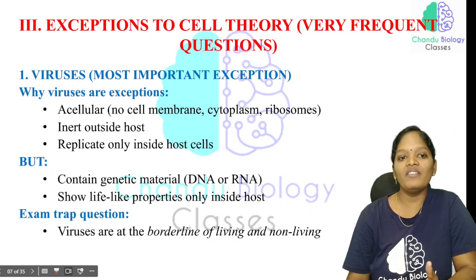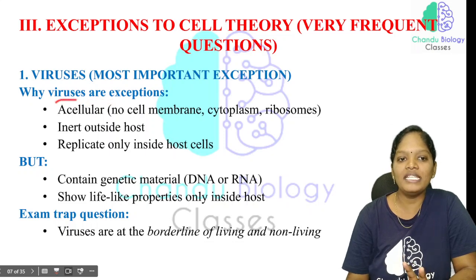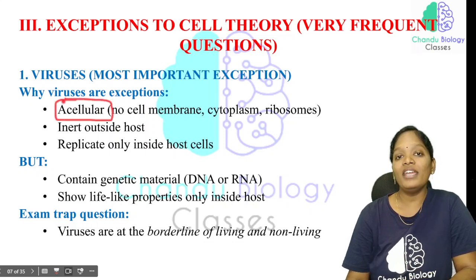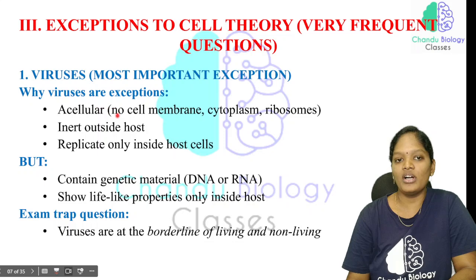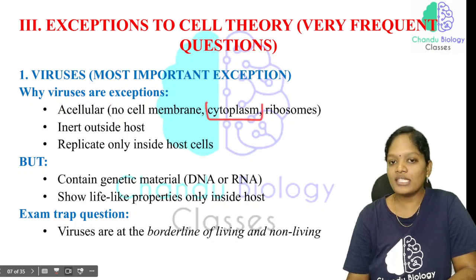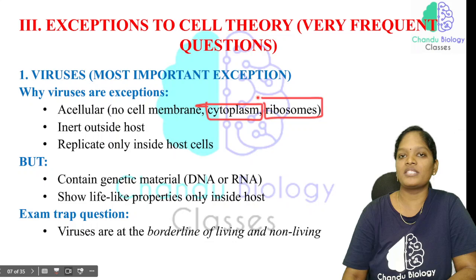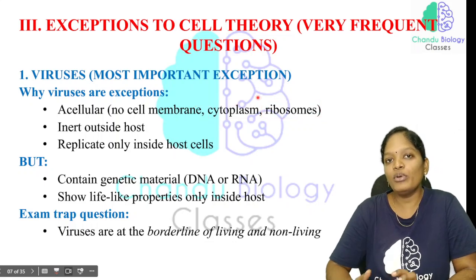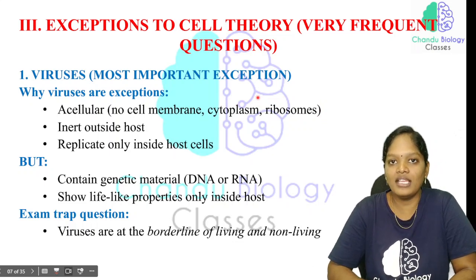Why are viruses the exceptions? Because they are acellular. Why are they considered acellular? See, it doesn't mean it is not a cell. It is acellular because there is no cell membrane present here. There is no cytoplasm, no ribosomes present. These are the most important structures with respect to the cell. As these important structures are missing in the virus, they are considered acellular.